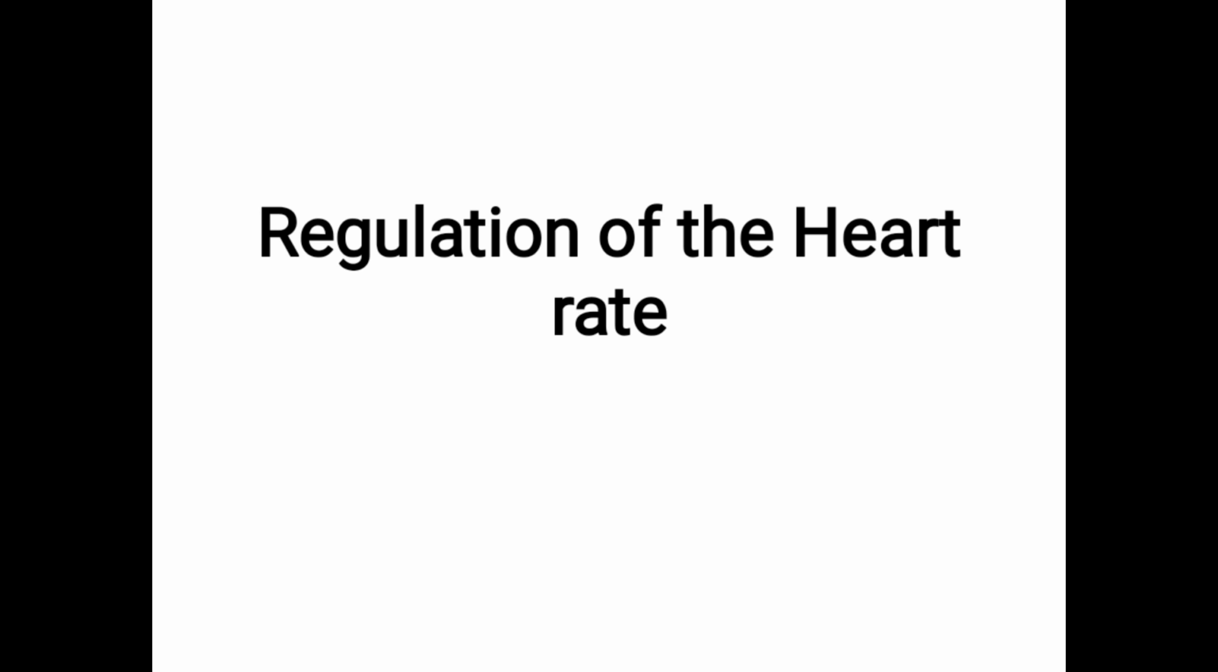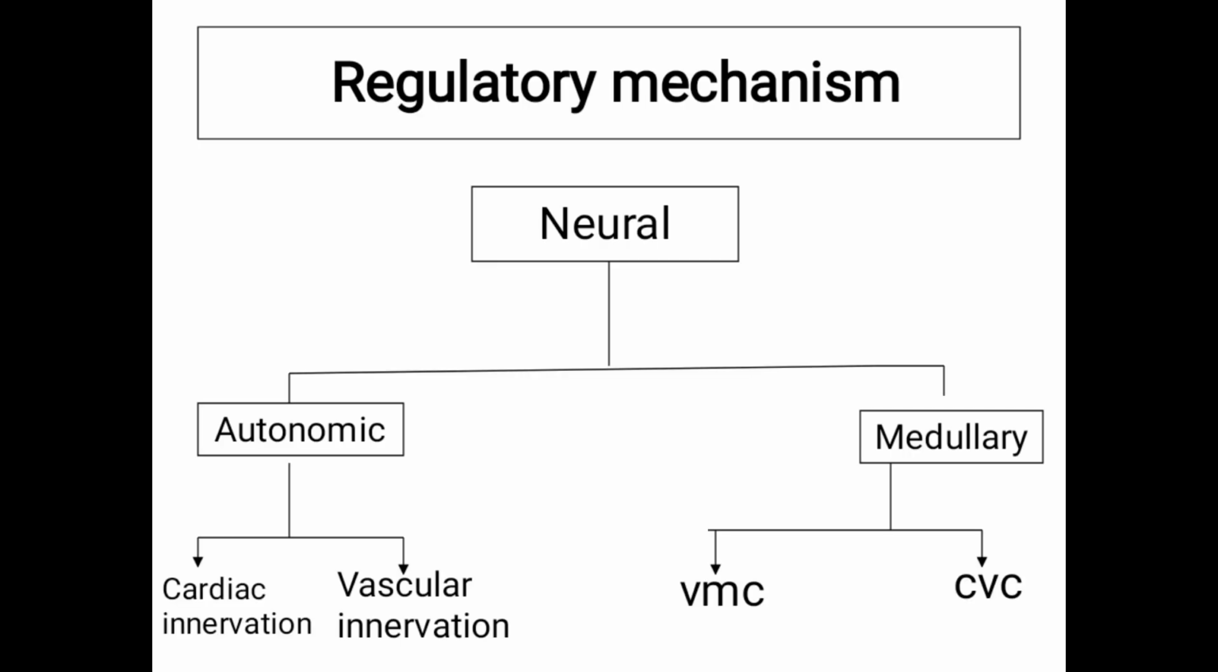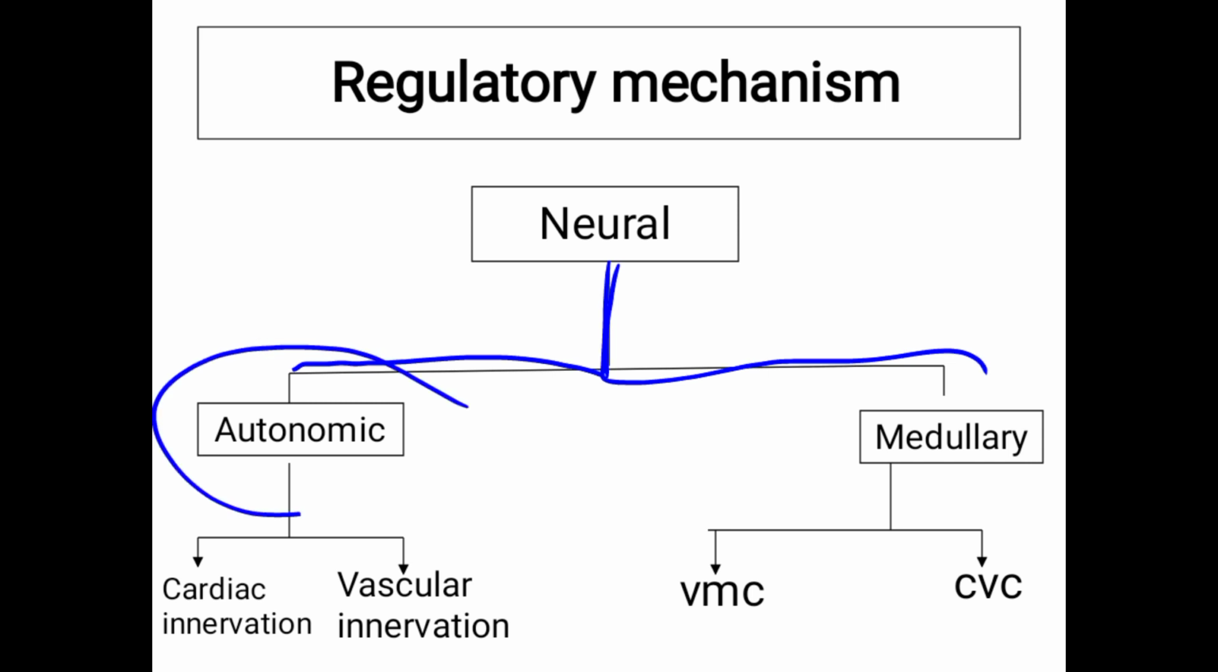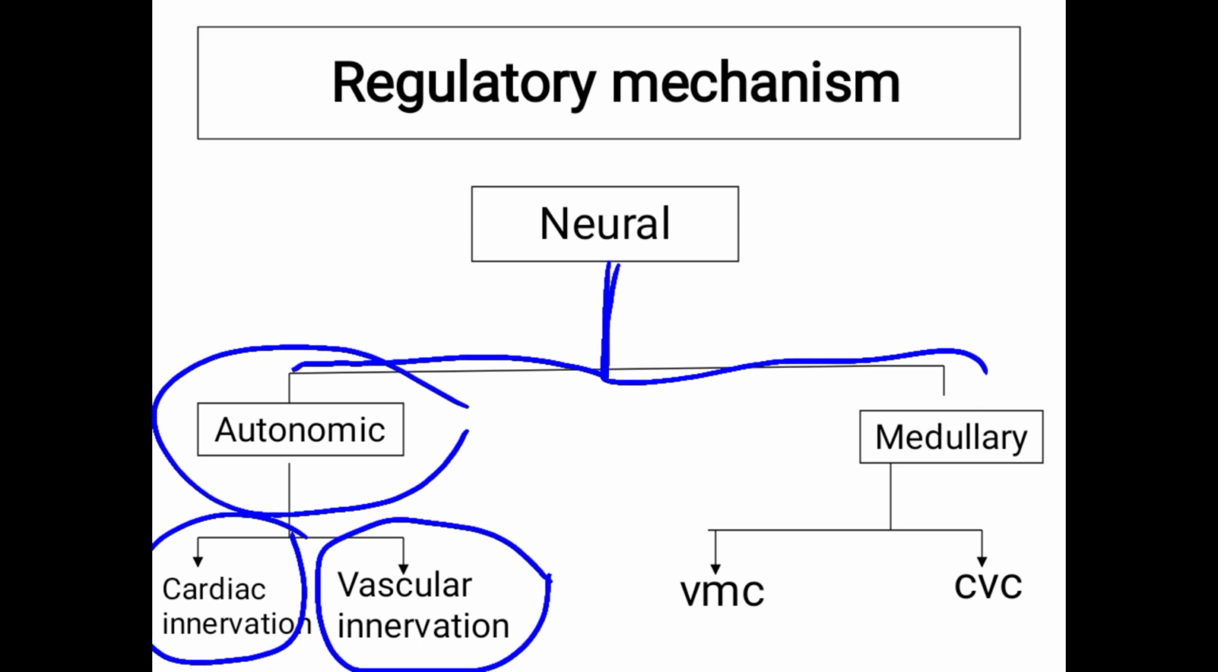Next, coming to the regulation of the heart rate. There are so many mechanisms, but those things are not needed. One is the neural mechanism. Neural means nerve, so nerve regulation. One is the autonomic nervous system, which innervates the heart, so called cardiac innervation, and also innervates the vascular system, the vessels. So both will regulate the heart rate.